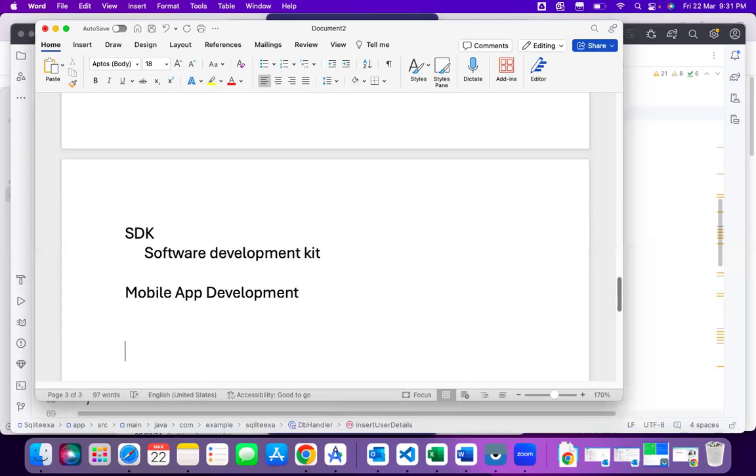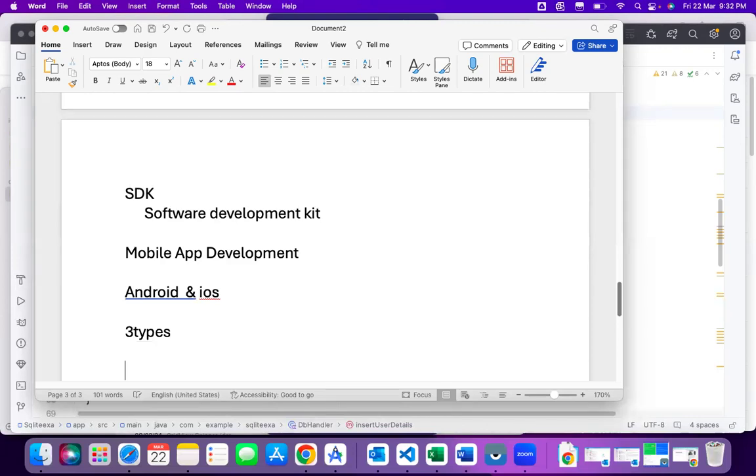In our case, there are two mobile app platforms currently. The first one is Android, and the other is iOS. But here we are learning about Android development. In Android development, there are total 3 types of development.